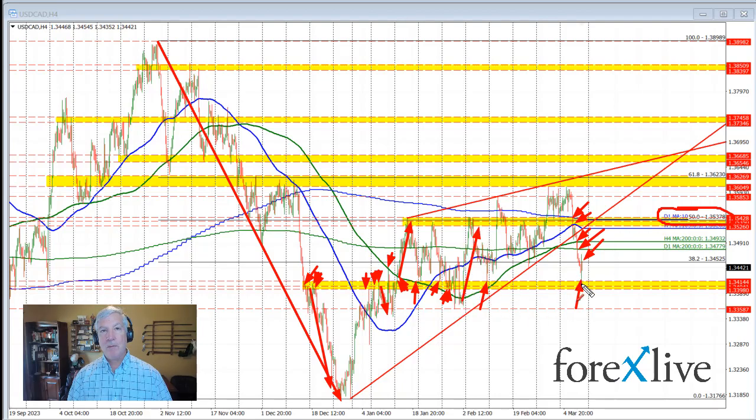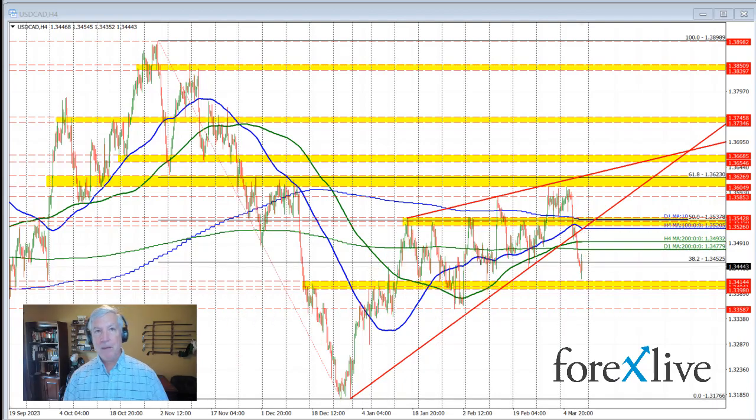So we are moving back down toward that level, and you can see there's a number of different arrows there. Sorry to jumble up the screen, but you get the point that the 133.98 up to 134.14 is a key level, and the price low in trading here today came down to 134.19, just above the high of that swing area, and finding some support buyers. But as I mentioned, we are trying to stay below the 38.2% retracement at 134.52. If we can stay below that level, we'll keep the sellers more in control.